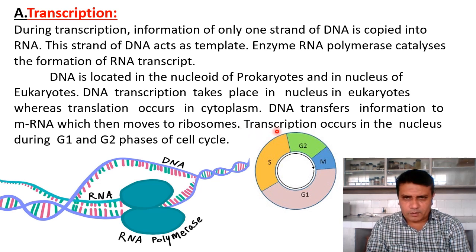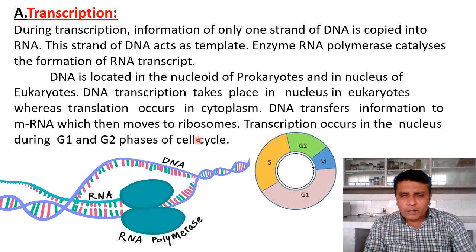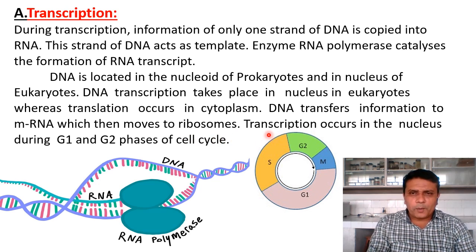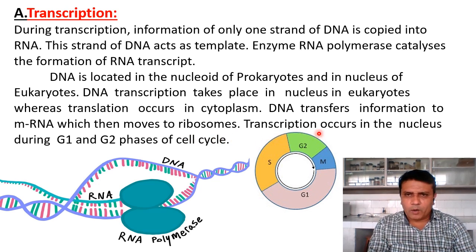Transcription, means the formation of messenger RNA, occurs in the nucleus during the G1 and G2 phases of the cell cycle. In 11th standard, you have already seen in detail the process of the cell cycle. Here we see the S phase, then the G2 phase, M phase and G1.